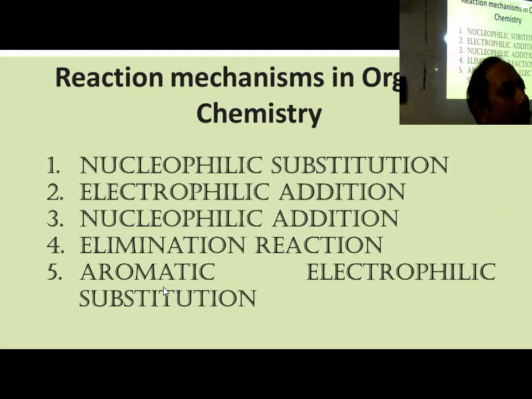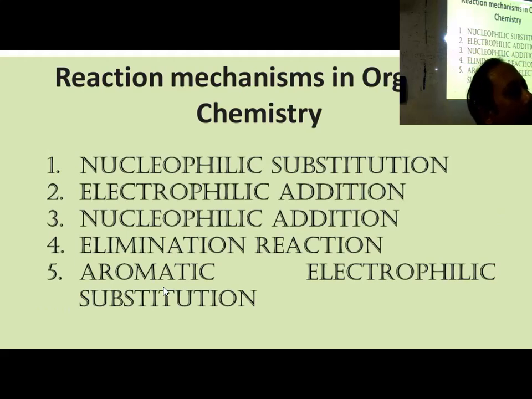So that can happen for nucleophilic, and that can happen for electrophilic. One group is entering, the other group is going out. One electrophile is entering, another electrophile is going out. Now NO2 plus is an electrophile. That is entering the benzene ring, replacing H plus. So H plus is also an electrophile, but NO2 plus is replacing the H plus, giving you nitrobenzene. Example of electrophilic substitution.